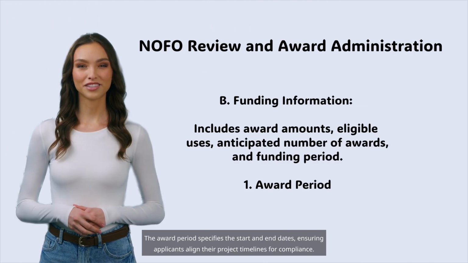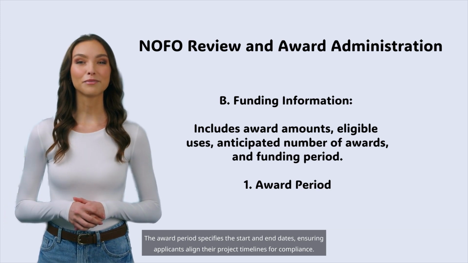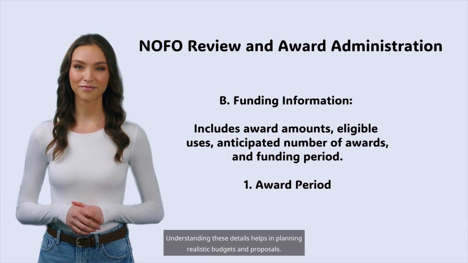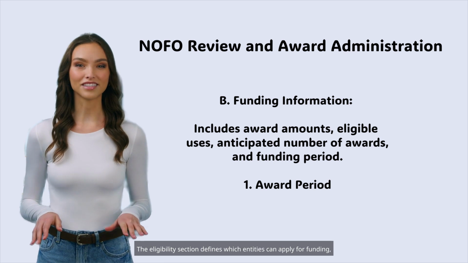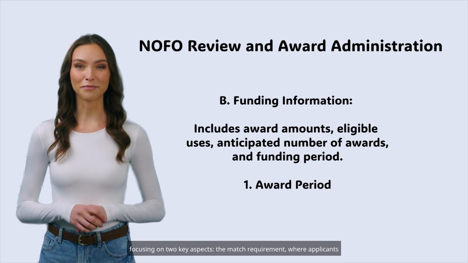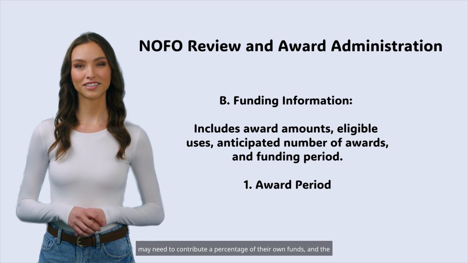The funding information section outlines key financial details, including total funding available, grant sizes, eligible uses, expected awards, and the required funding period. The award period specifies the start and end dates, ensuring applicants align their project timelines for compliance. Understanding these details helps in planning realistic budgets and proposals.